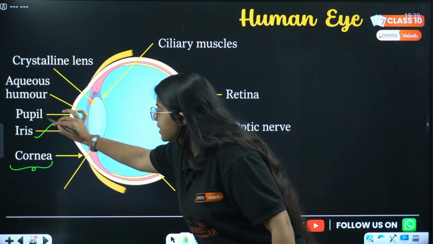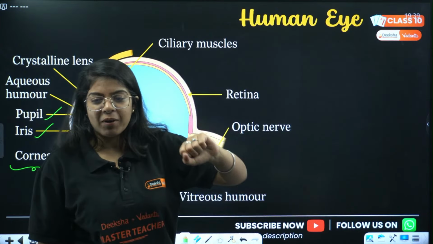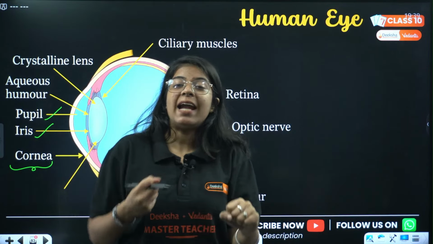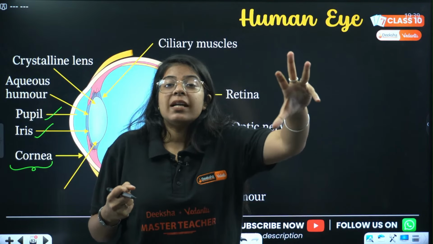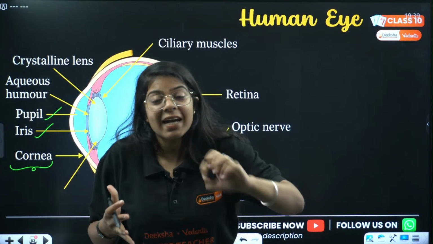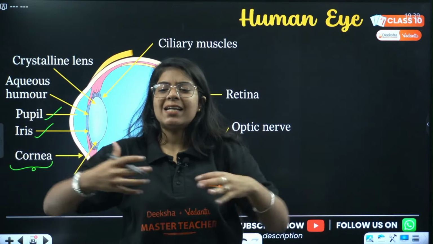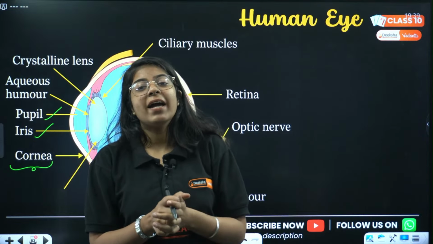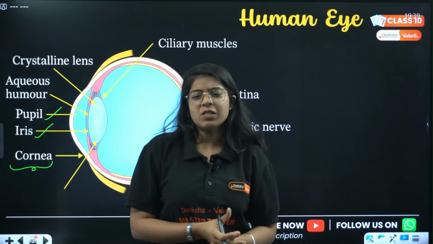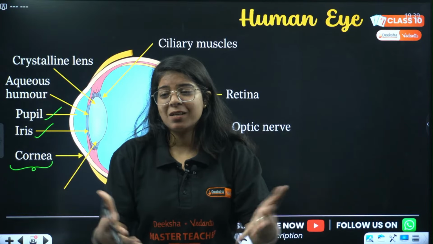Then we come to the iris and pupil. The pupil is a part of the eye. It is the shutter of your eye, just like in a camera. It decides how much light will enter into your eye. If you go out in sunlight, the pupil gets small so that not much light enters your eye. But when you come inside a dark room, the pupil gets enlarged to gather as much light as it can.